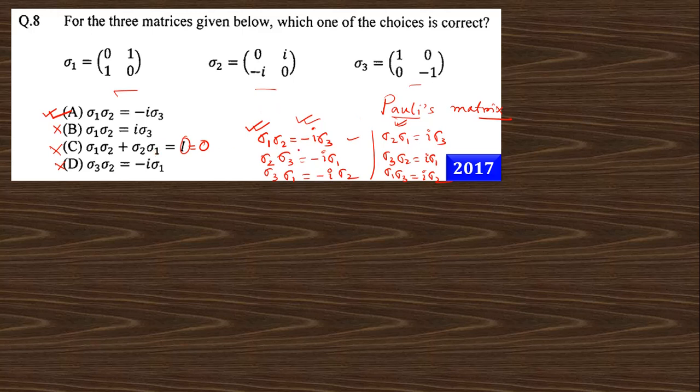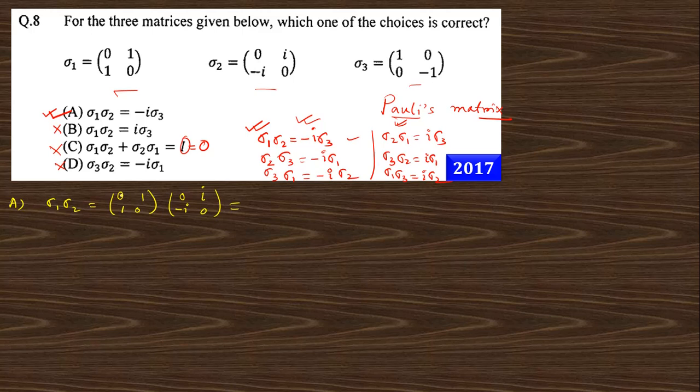But if you don't know, then what you should do is simple matrix multiplication. For option A, this is sigma 1 sigma 2. Sigma 1 is 0 1 1 0, and sigma 2 is 0 minus i, i 0.